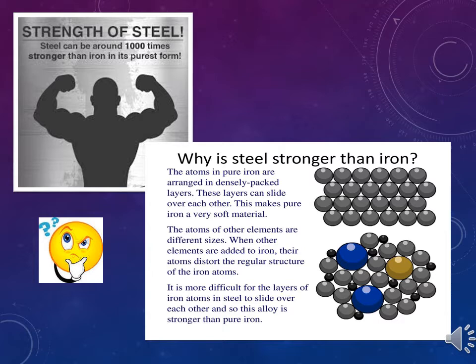I told you all, steel is stronger than iron. Do you know how many times it is stronger? Strength of the steel can be 1000 times stronger than iron in its purest form. That is the purpose steel is produced. When carbon is mixed with iron, it produces steel, and steel is very, very strong compared to iron. You can see here.